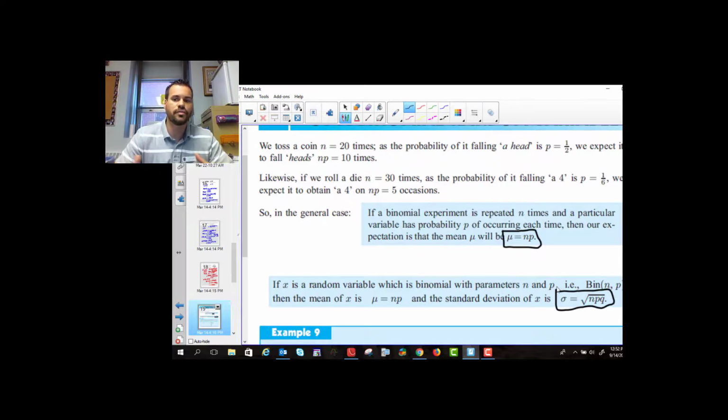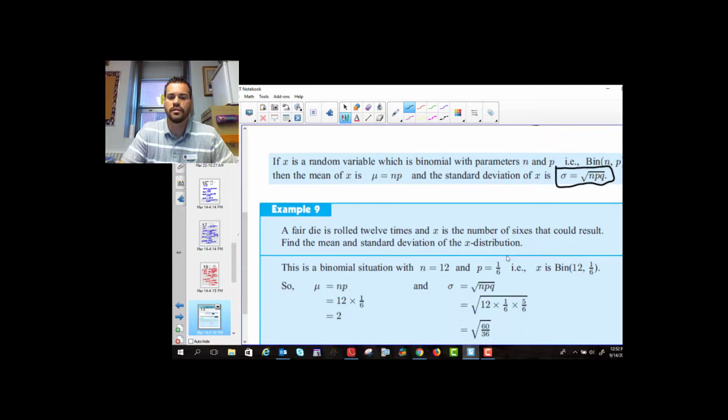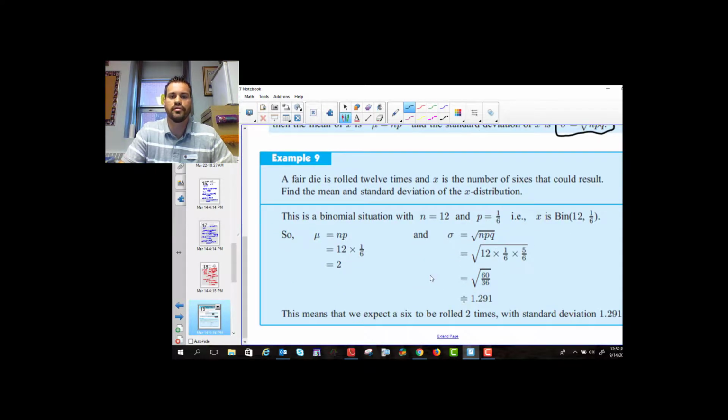So if it asks you to find the mean, it's just the number of trials multiplied by the probability of success. It's just the average. And the square root of npq is the standard deviation. So here's just a quick example. A fair die is rolled 12 times. X is the number of sixes that could result. So you either get a 6 or you don't. The probability of getting a 6 is your probability of success.